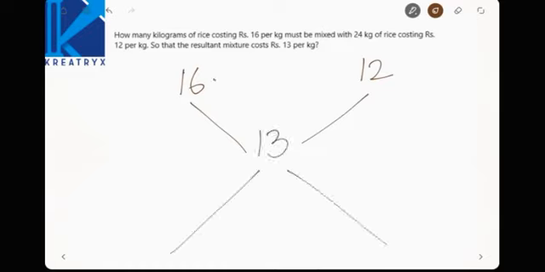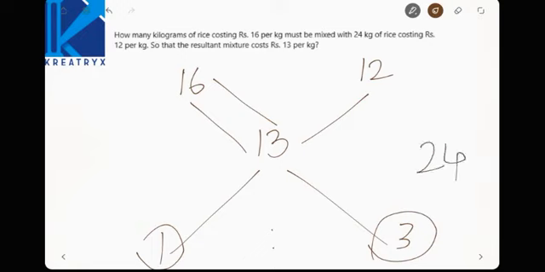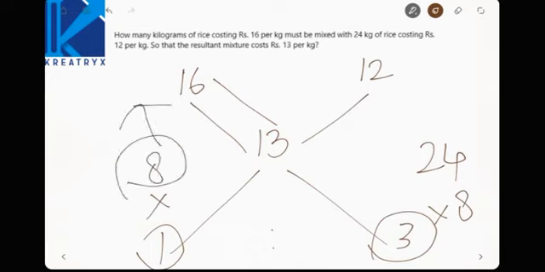Now alligation and mixture: 16 minus 13 is 3, 13 minus 12 is 1, so it has to be mixed in a ratio of 1:3, and we know the second one is 24. So 3 eights are 24, this will be 1 eight, 8:24. So how many kilograms of this must be mixed? 8 kilograms must be mixed.